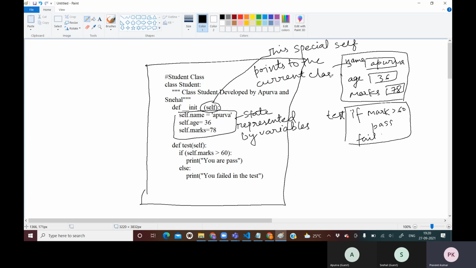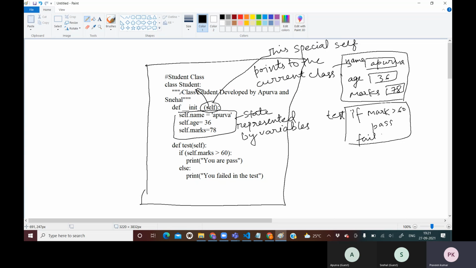What is your current class? The class inside which I am writing this self, that is the current class. So this self is pointing to this class, and this self is the only variable due to which you are saying that all these variables are of this Student class only.